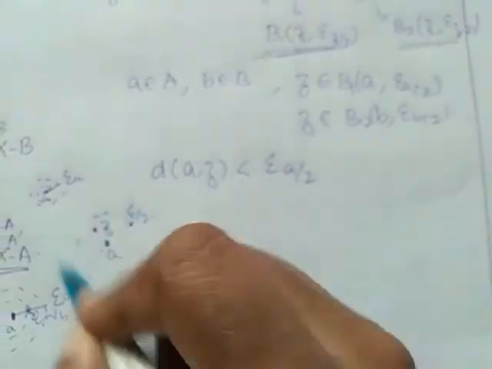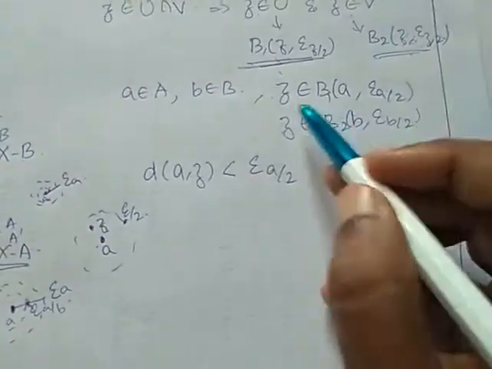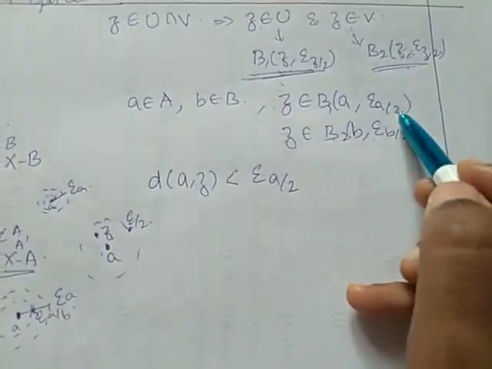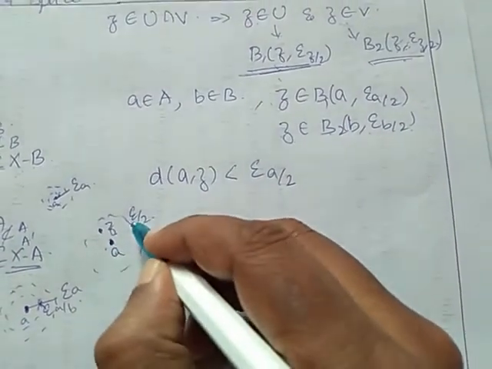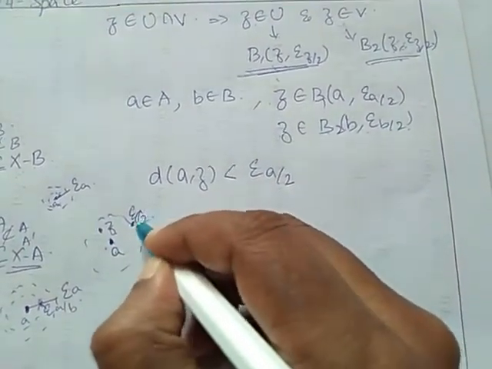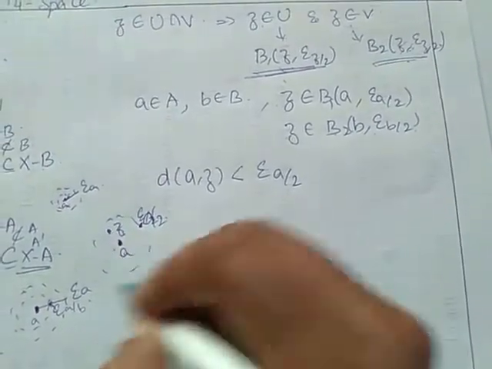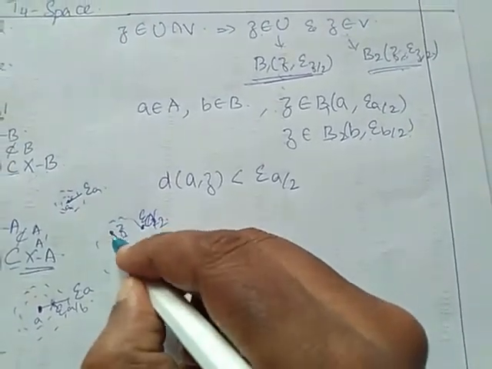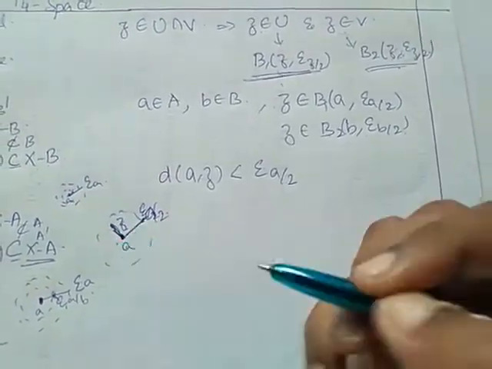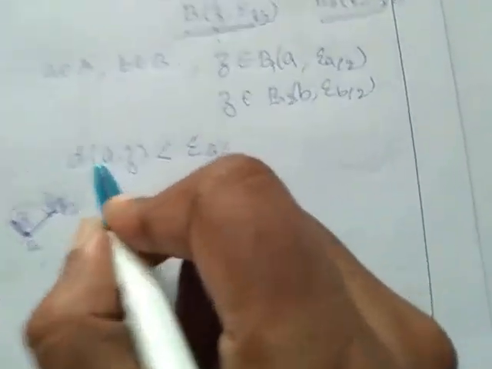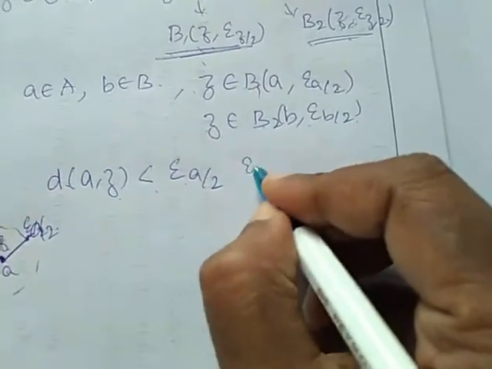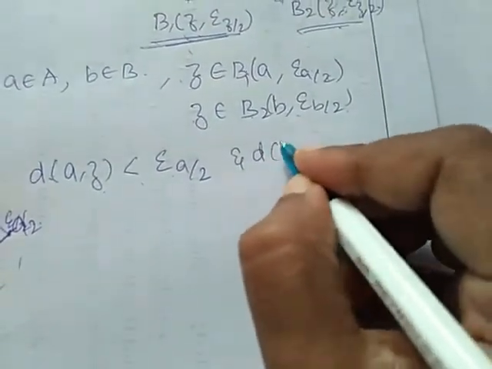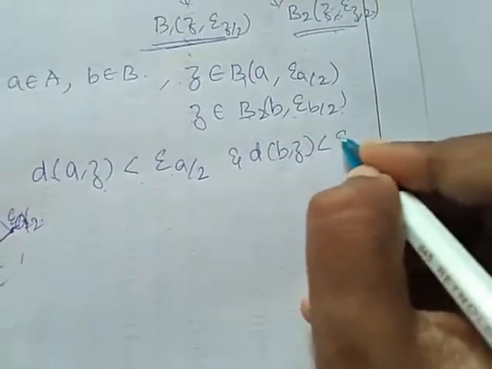Z belongs to B1 of A, epsilon by 2, means this is our open ball with center A and radius epsilon A by 2. Z belongs to this means the distance between A and Z should be less than the radius. Right? Therefore, D of A comma Z is less than epsilon A by 2 and D of B comma Z is also less than epsilon B by 2.